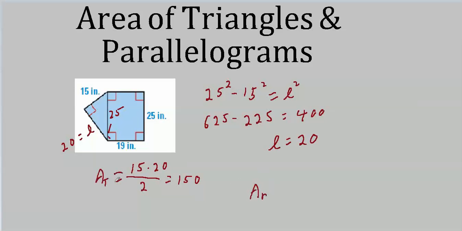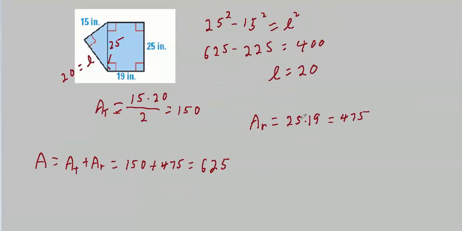Oops. The area for the rectangle is 25 times 19. If we multiply this out, we get 475. Now, the entire area, as we know, is the area of this right triangle plus this rectangle.